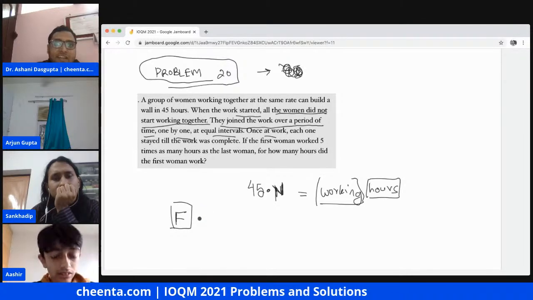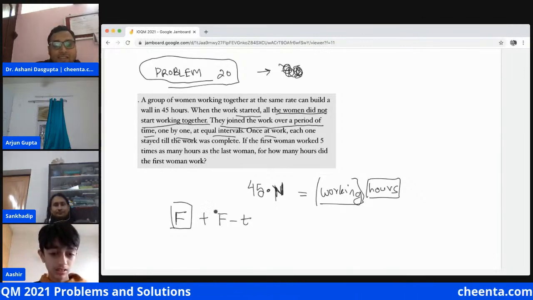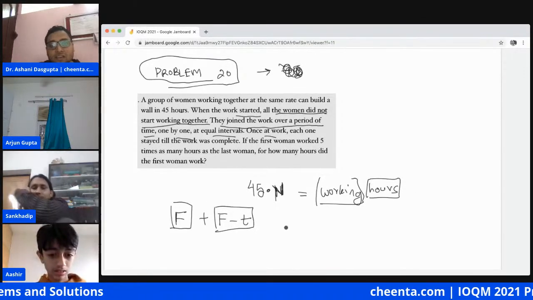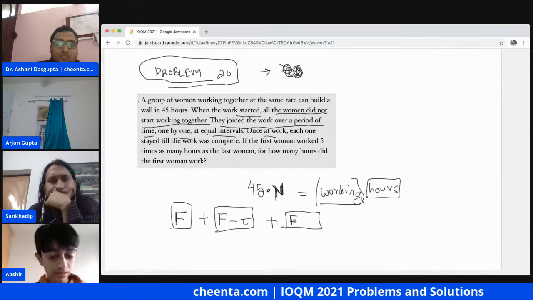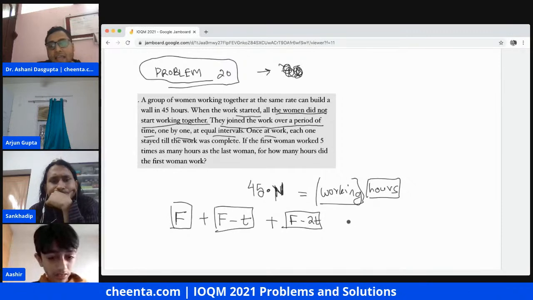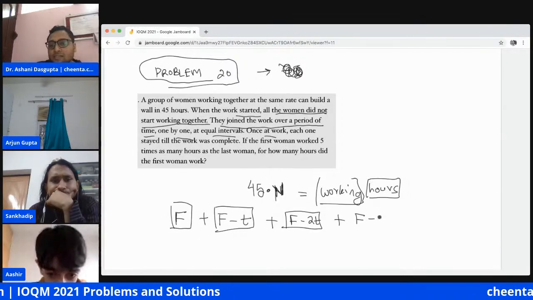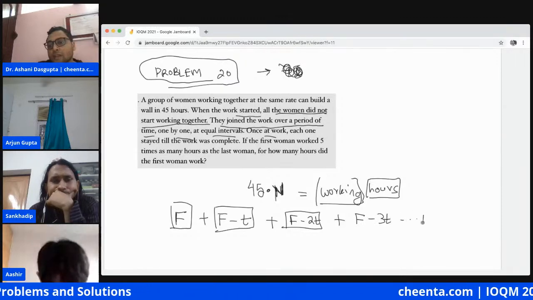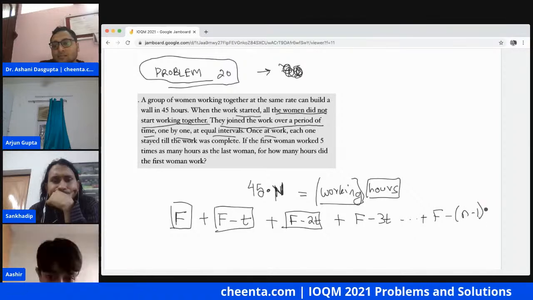So after T hours, suppose the second woman joined. So the second woman worked for F minus T hours. The third woman worked for F minus 2T hours, and so on. It will go on up to F minus (n minus 1)T.